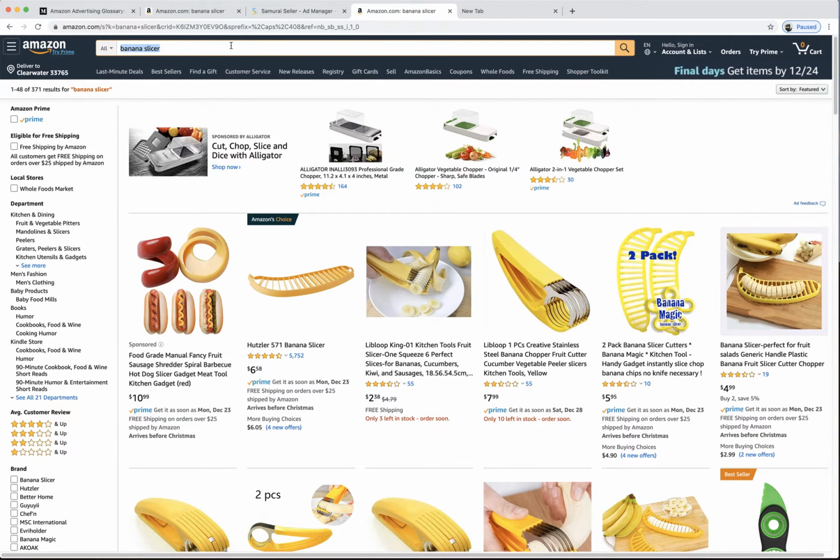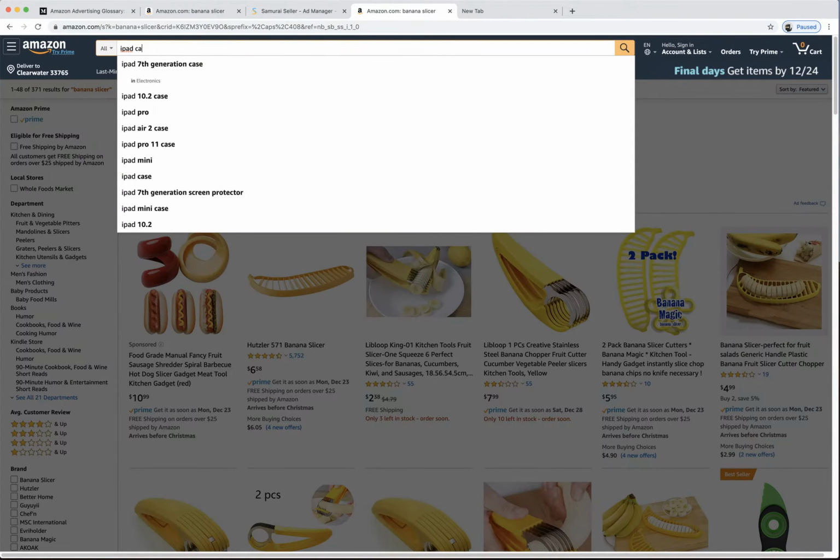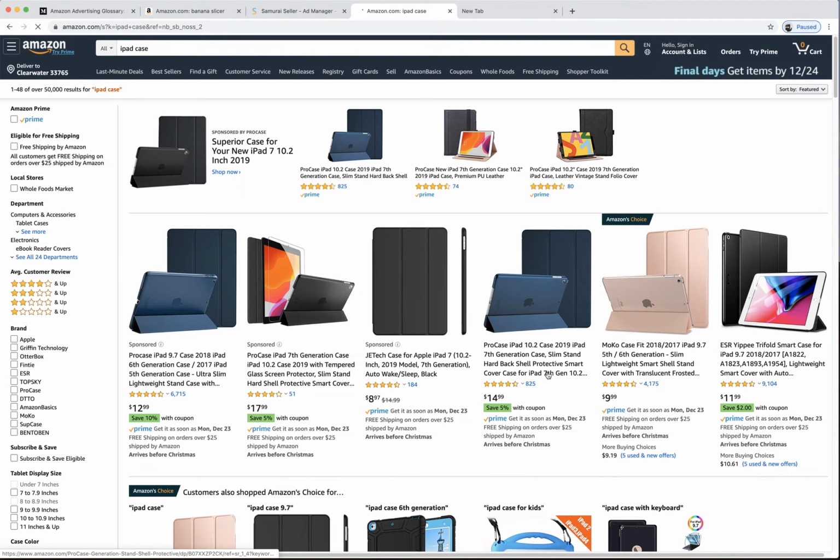If you go to anything like a real thing, like iPad case, you'll see they put 3 sponsored ads. Boom, boom, boom. The reason that the other one didn't have it is because they're not making money. You show these right now to like 1,000 people. From those 1,000 people, several of them clicked here, several clicked here, several clicked here. And so that space is making money for them, not only from the sale, but also from the ad.